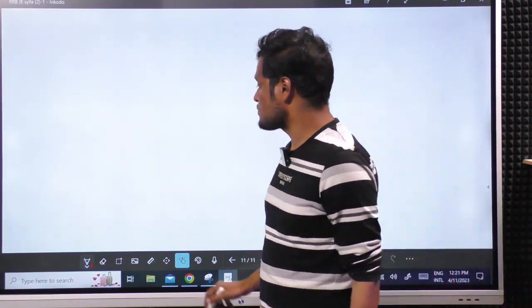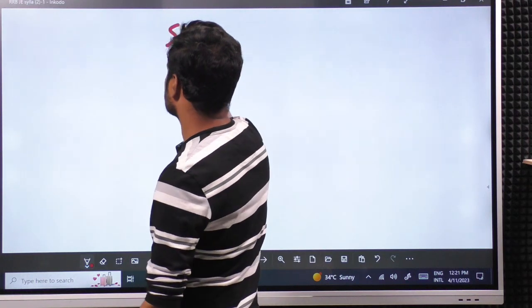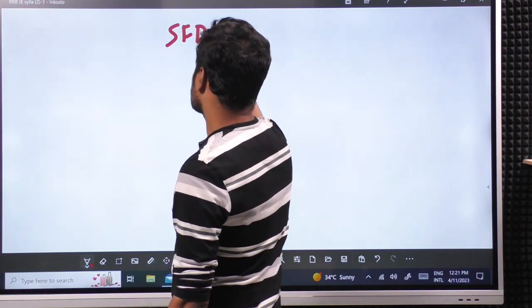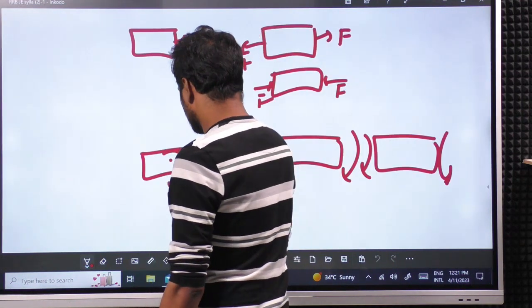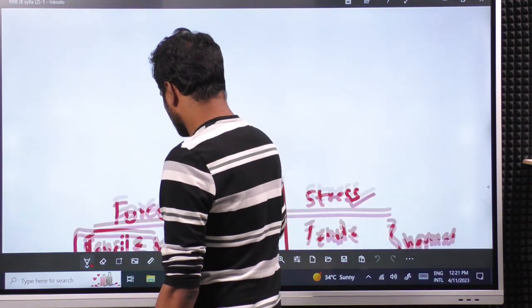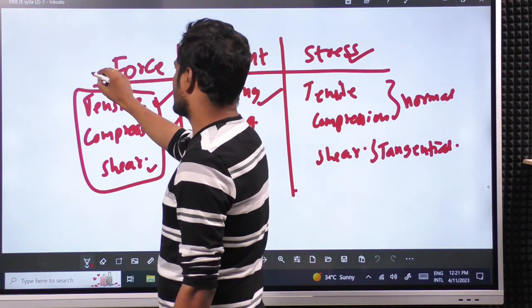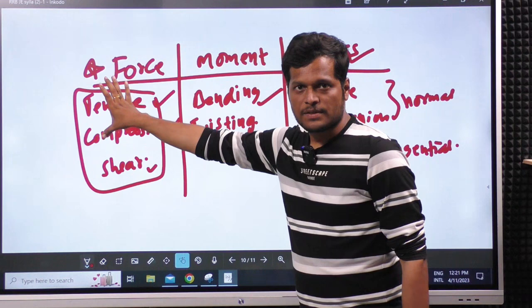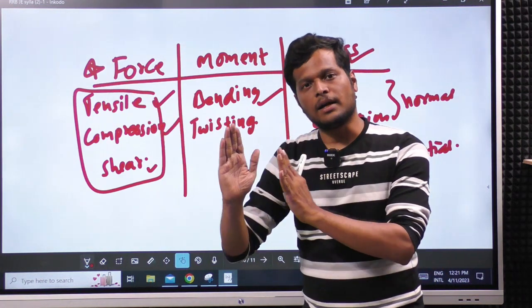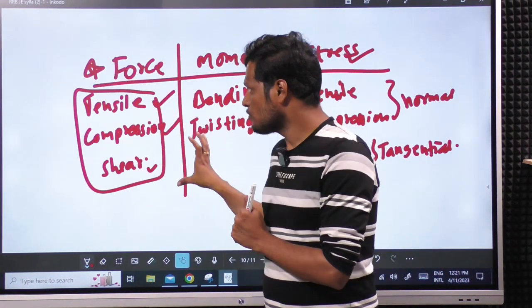Okay. So, in the next class we will be starting the first topic of strength of material, that is shear force diagram and bending moment diagram. Which is nothing but this. Okay. So, initially we will study about the forces, next simple and complex stresses because of the forces we are applying.